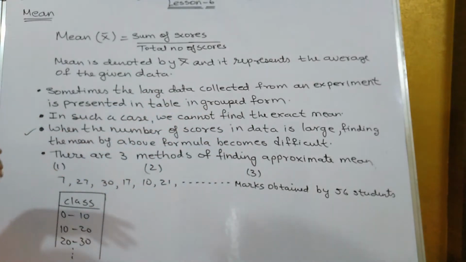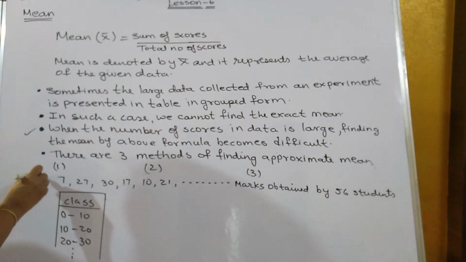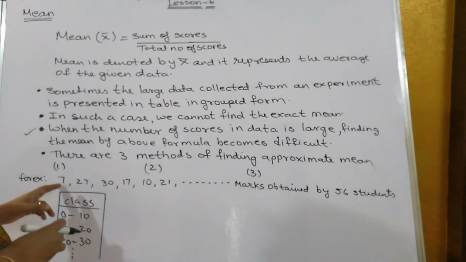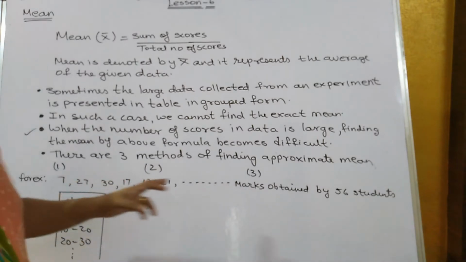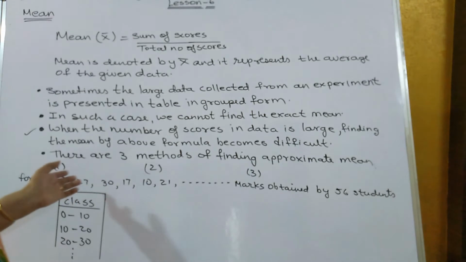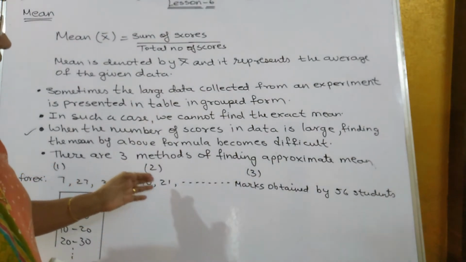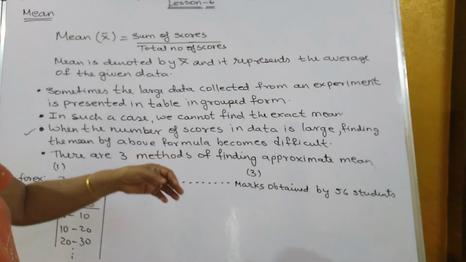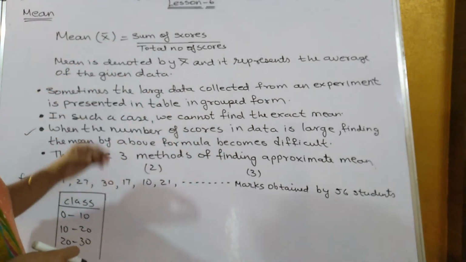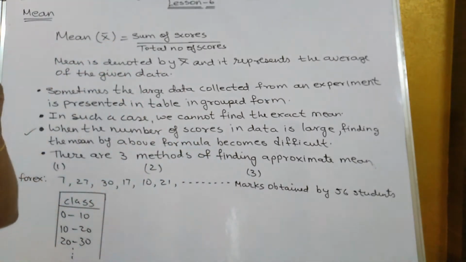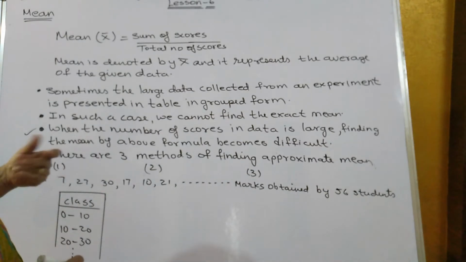For example, supposing the marks obtained by 56 students are 7, 27, 13, 30, 17, 10, 21 and so on. By this method it becomes very difficult to add all the marks of the 56 students, so another method is used.